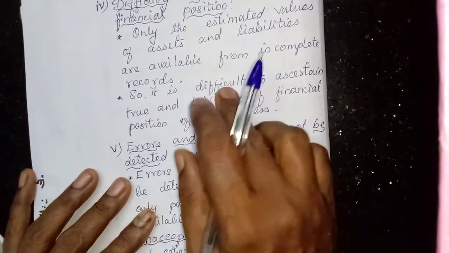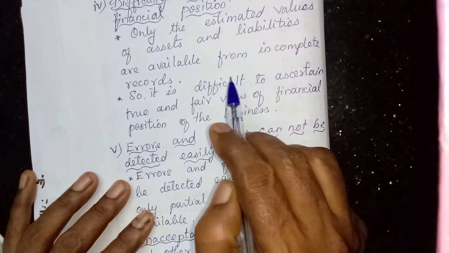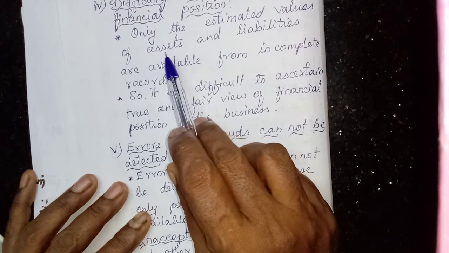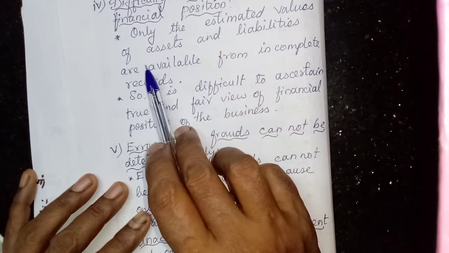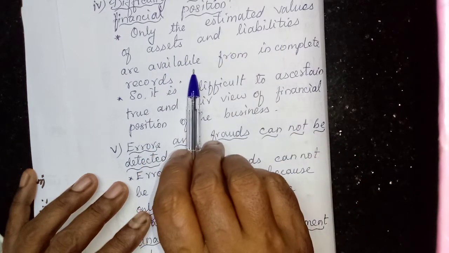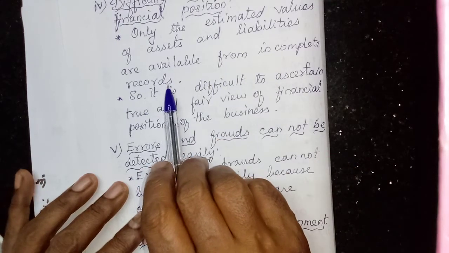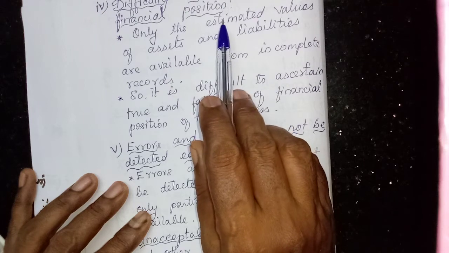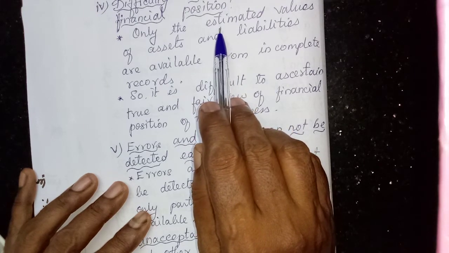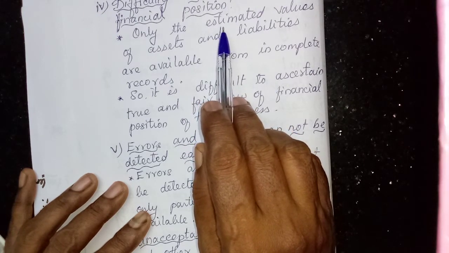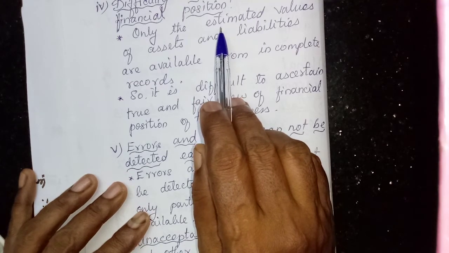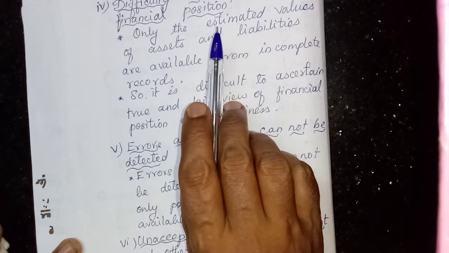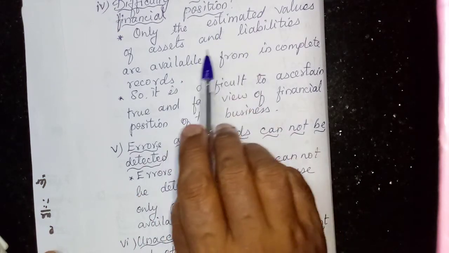Fourth point, difficulty in ascertaining financial position. Only the estimated values of the assets and liabilities are available from incomplete records. They will just have an estimation, or if he purchases an asset, he never writes it anywhere in his book. After 5 years, he will just write an estimation.